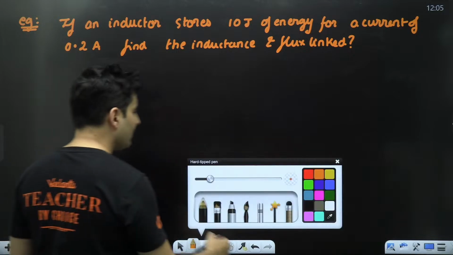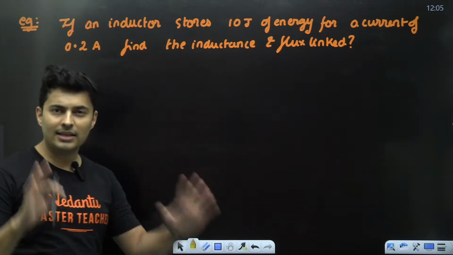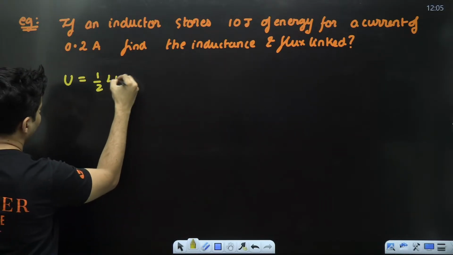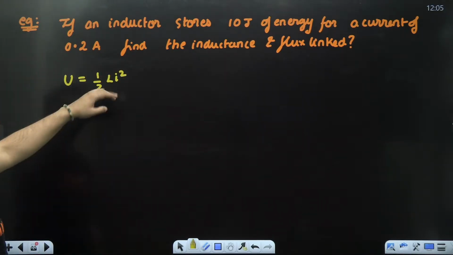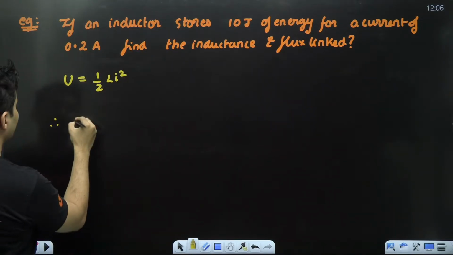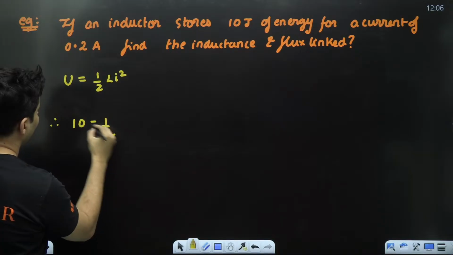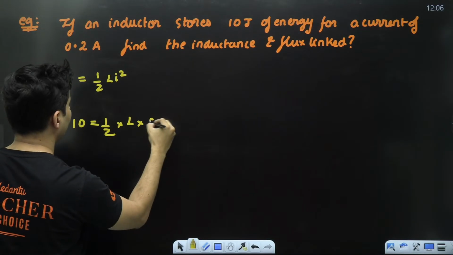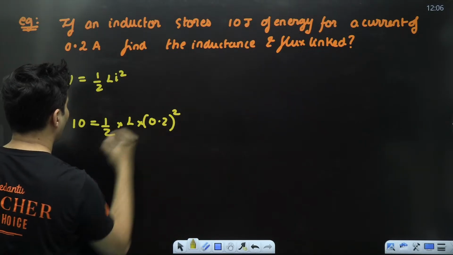Because energy is involved, obviously we have to use half Li square formula. So energy is half Li square. But I don't know L. Maybe that's what we have to find. Is the energy given? Yes, 10 joules. Half is half. L, I don't know. Current, it is already given 0.2. So 0.2 square.